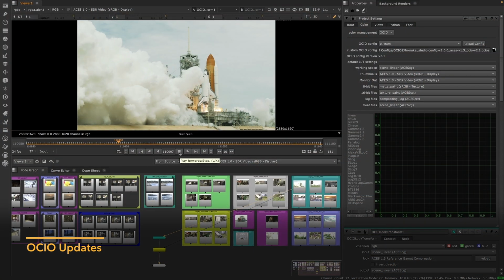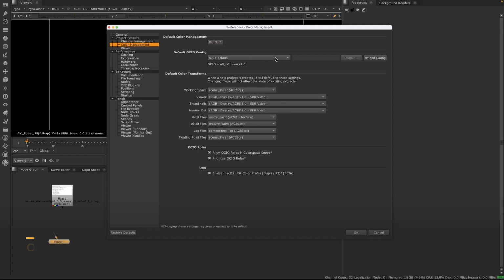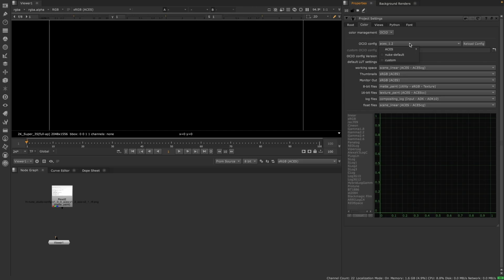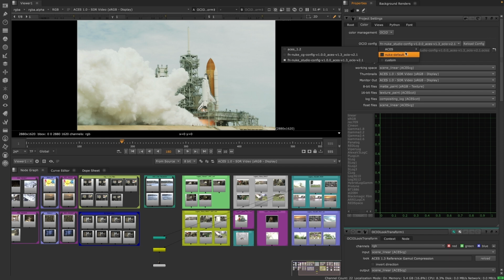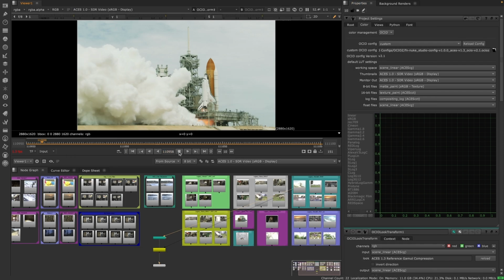Color management is an intrinsic part of the pipeline, and OCIO is its backbone. We're always looking to improve how artists can understand and work with color in Nuke and bring greater clarity to the color management process. You can now set output transforms from the right node, set aliases for configs to make its intended purpose on your show clear, and support for OCIOZ configs, making it easier to share your color management setup between teams.